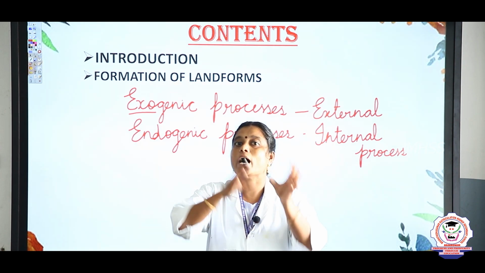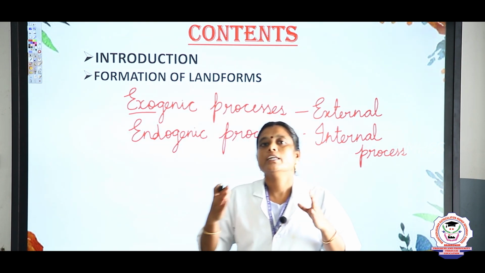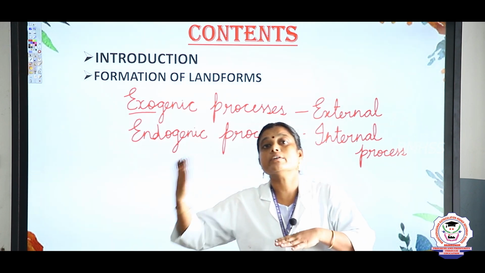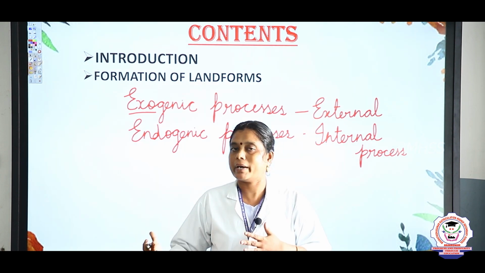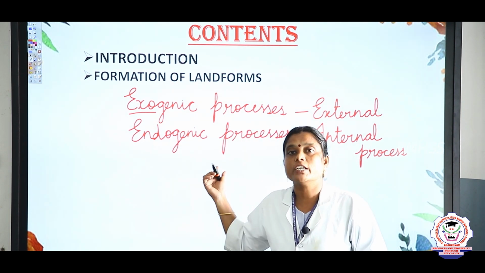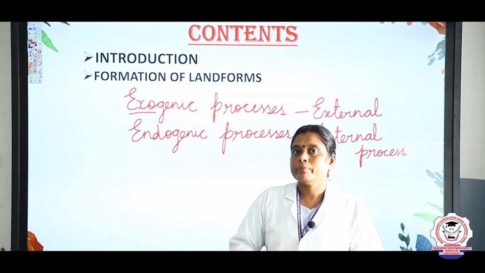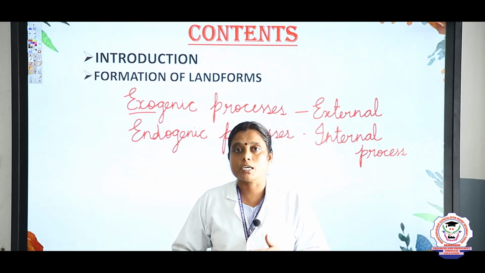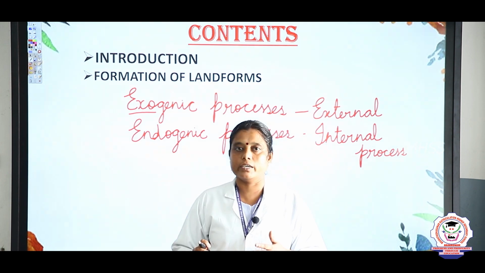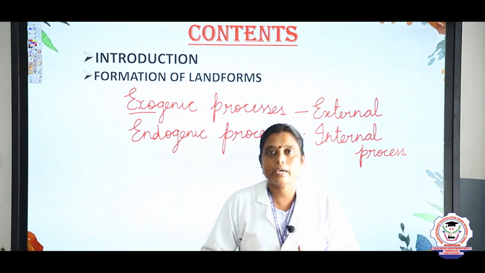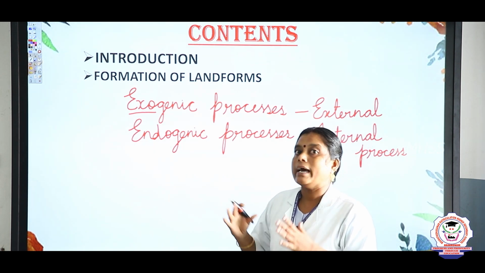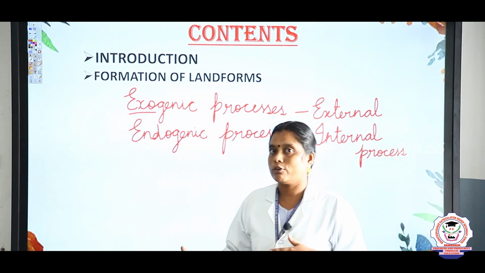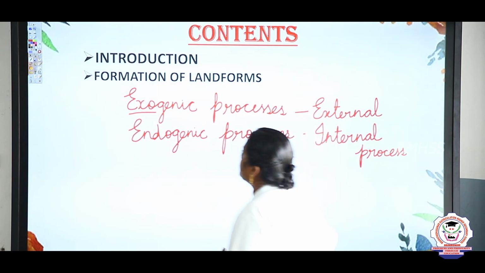The same thing we should apply in our geography also, children. The process which acts on the outer surface of our earth, in Tamil: the process that happens outside the earth, we call that exogenic process. At the same time, the process which acts on the interior part of our earth, the inner part of our earth, can be called interior or endogenic process. Understood? Yes, we can see it elaborately in the content after the content of this lesson. Okay, and then next,